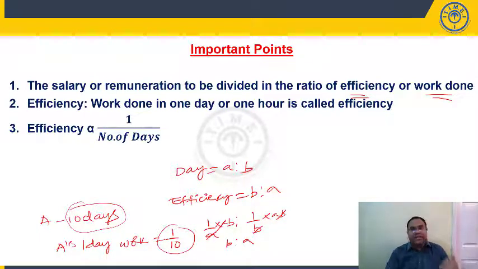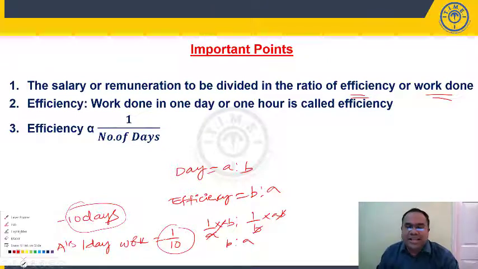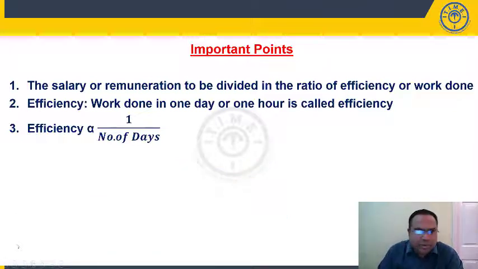Don't make that mistake, students. So if three persons are there, A is to B is to C, then writing efficiency as C is to B is to A is wrong. You have to write it as 1 by A is to 1 by B is to 1 by C. It is inversely proportional. So work done in 1 day or 1 hour is known as efficiency. Efficiency is inversely proportional to time taken. Right?